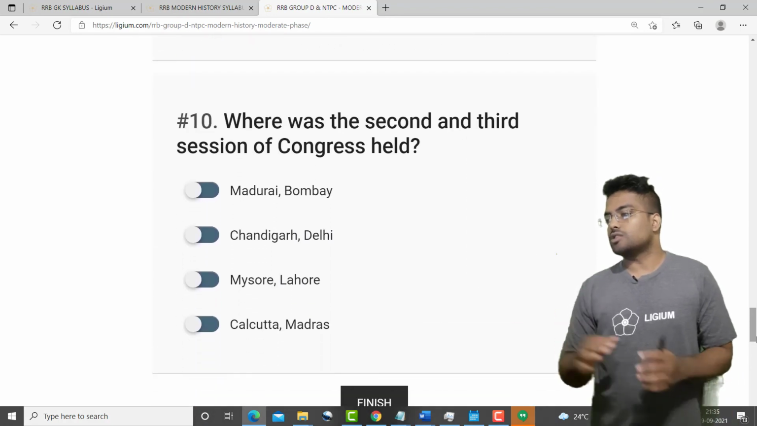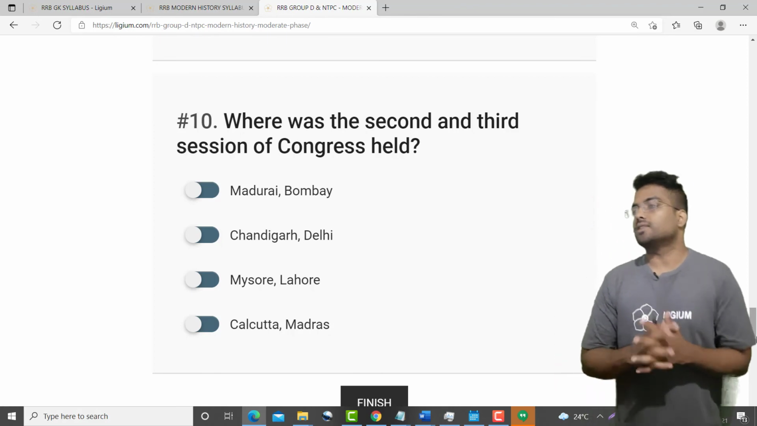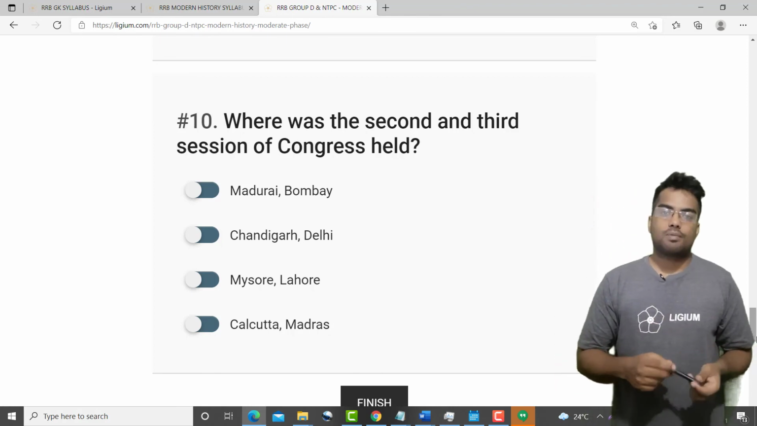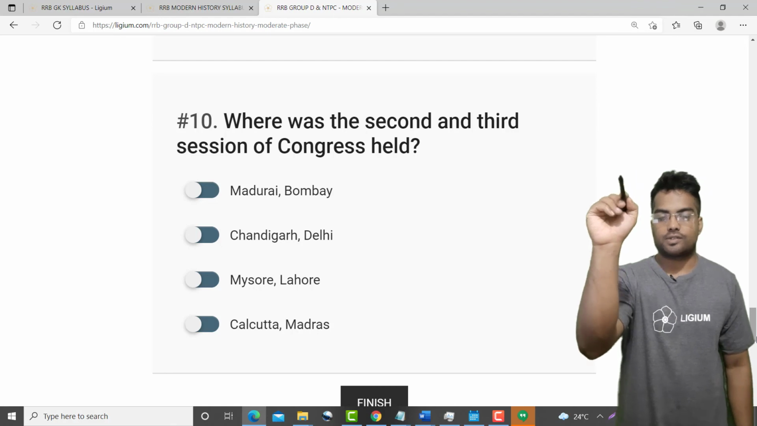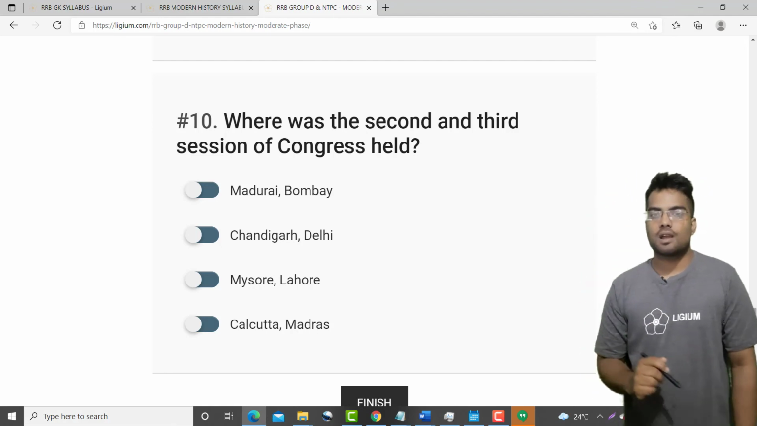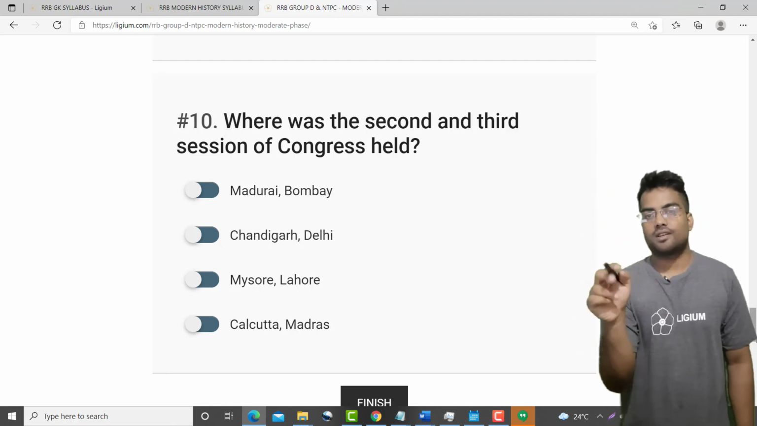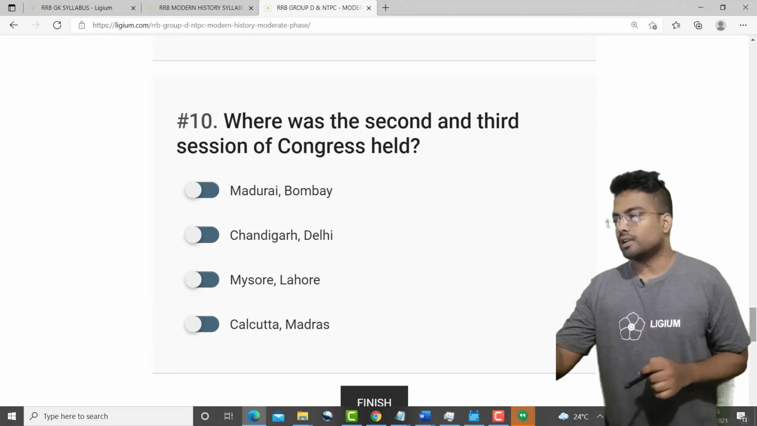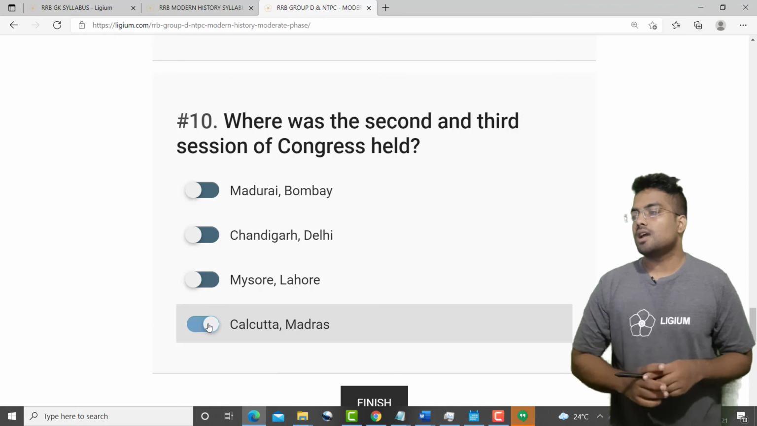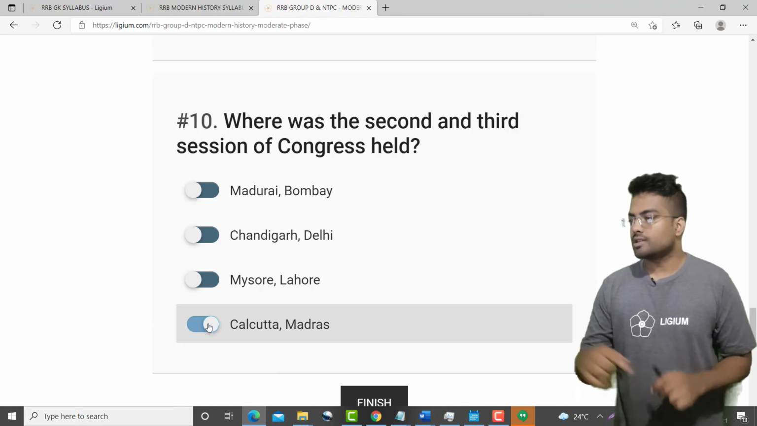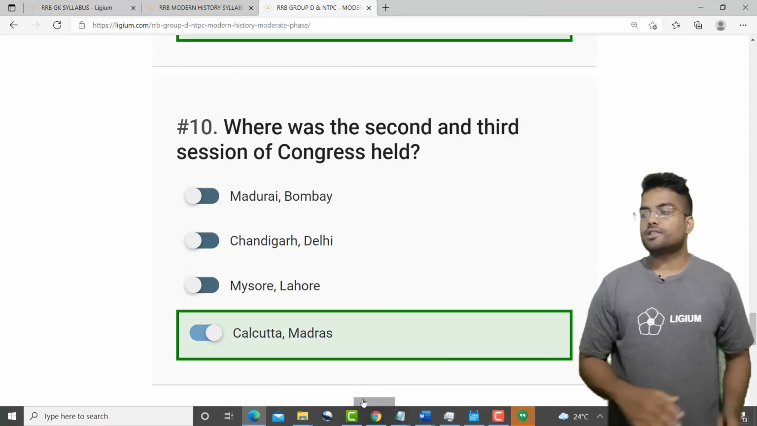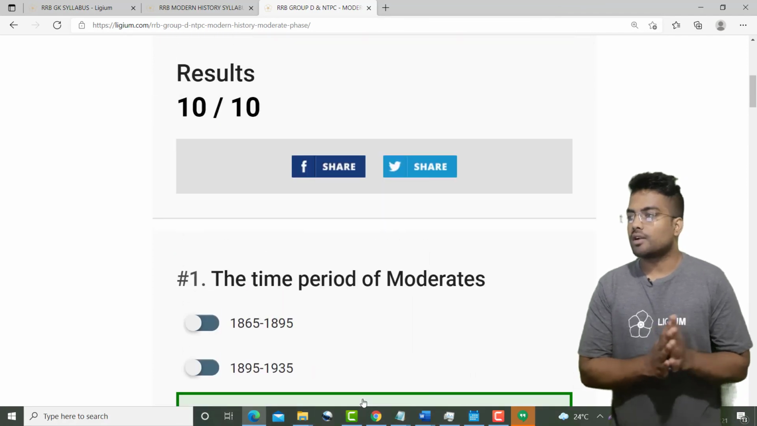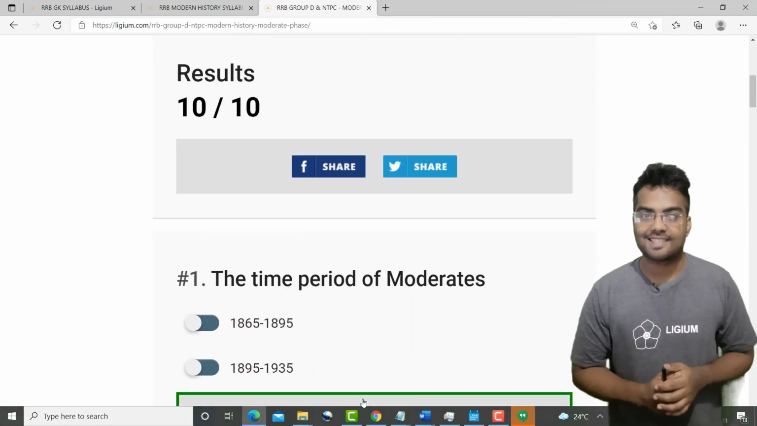Then we have the 10th question. Where were the second and the third sessions of Congress held? You know that the first session of Congress was held in Bombay, the second was held in Calcutta, and the third was held in Madras. So let me mark Calcutta and Madras. We have solved around 10 questions. Now all we have to do is click on finish to check how many of them are correct. 10 out of 10. Excellent. Brilliant.